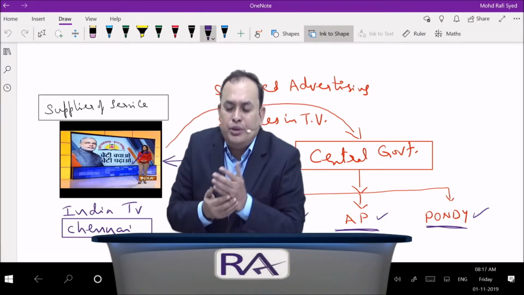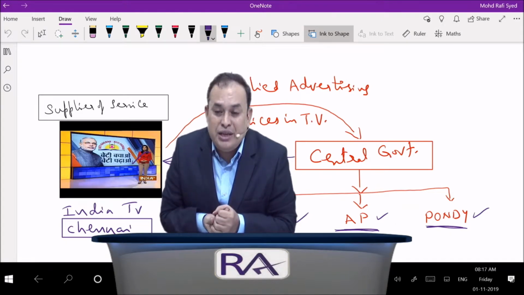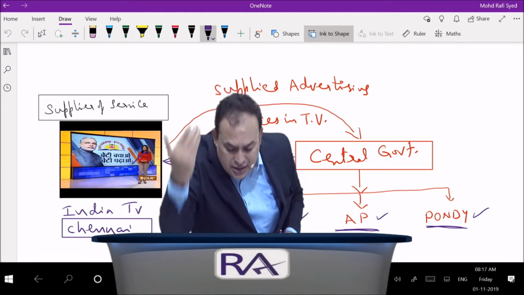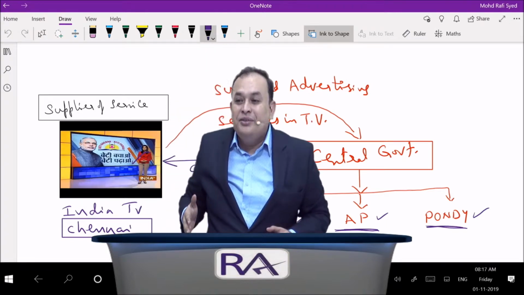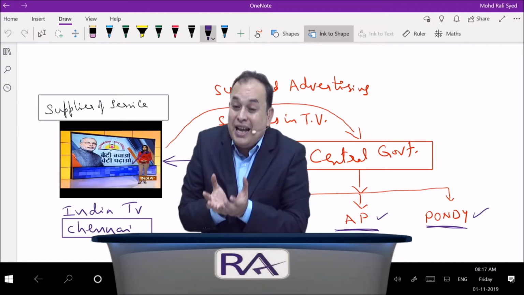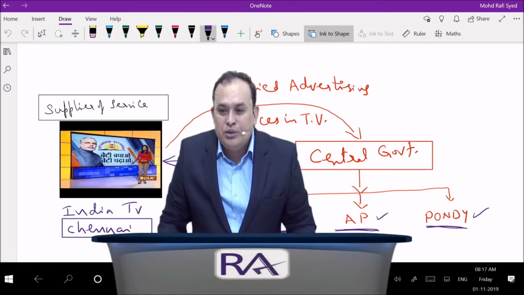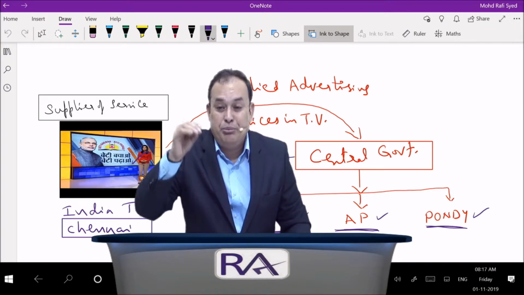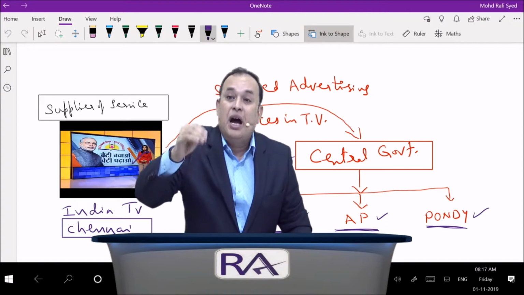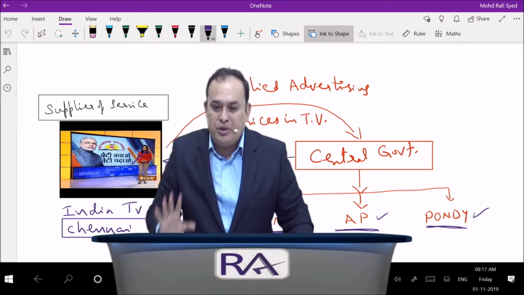12.8, transportation of goods, including mail and courier. Place of supply is equal to location of recipient, if the recipient is a registered person. If the recipient is an unregistered person, then where the particular goods are handed over to the transporter for transportation. If the goods are destined to outside India, place of supply with effect from 1st February 2019 is outside India. Namely, destination of the goods is the place of supply.